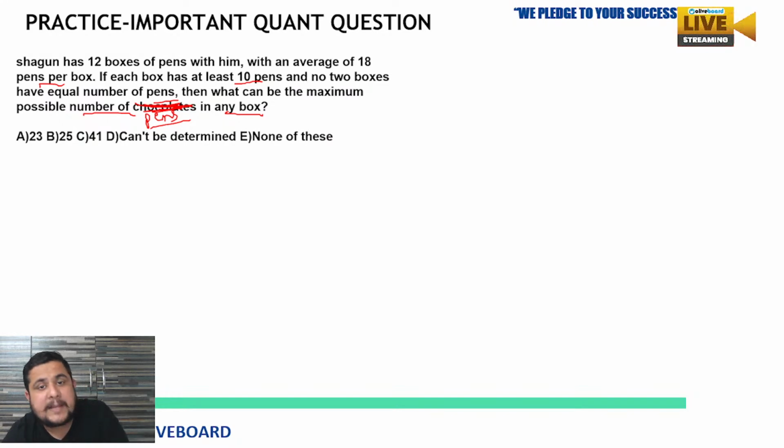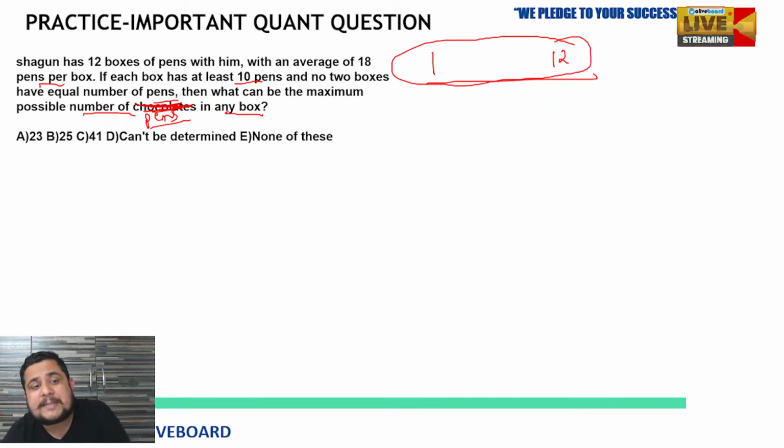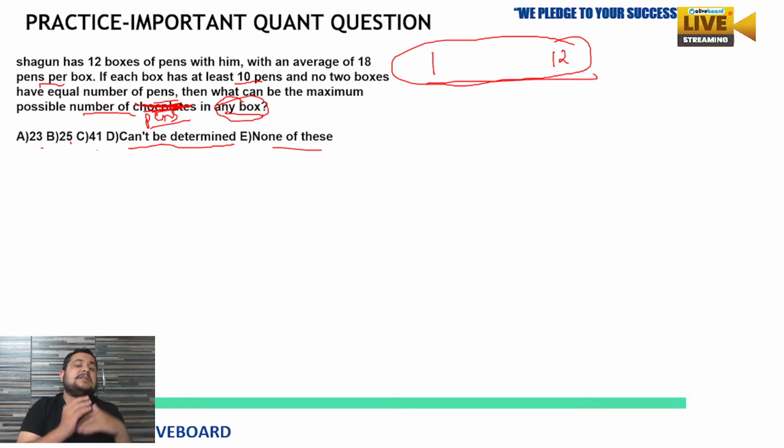So they are asking for the maximum. There will be 12 boxes, from 1 to 12, and any one box will have the maximum number. The maximum possible number one box can have is what I am asking. The options are 23, 25, 41, cannot be determined, and none of these. First of all, the data is sufficient to answer, because they are asking about possibility. In possibility, there can be more than one answer, because possibility is about prediction.